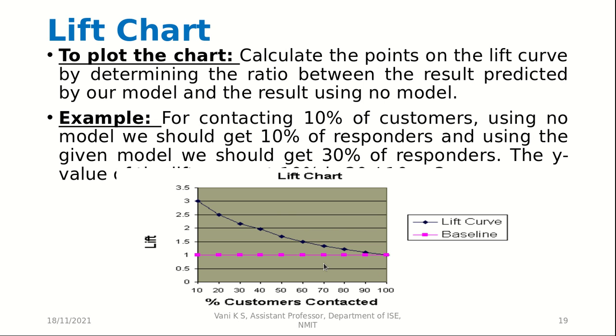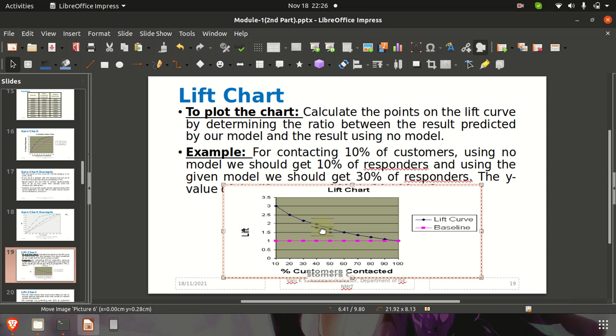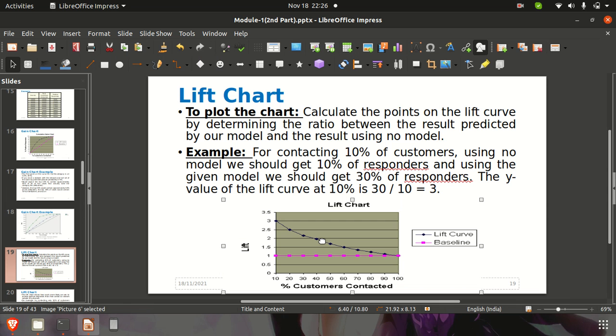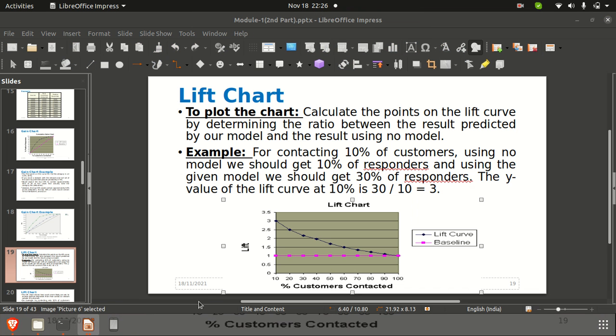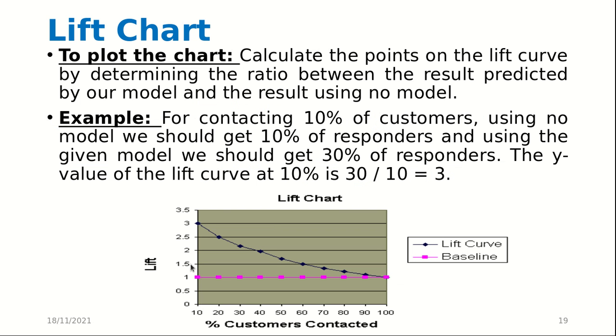To plot the lift chart, we calculate the points on the lift curve by determining the ratio between the result predicted by our model and the result using no model. So this is also something we try to derive from the gain chart.